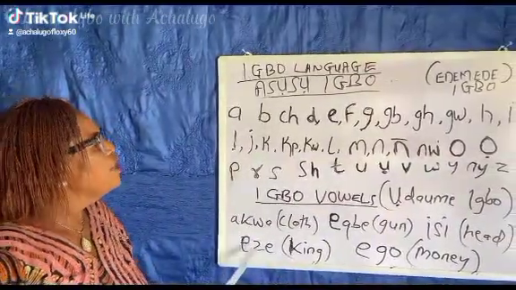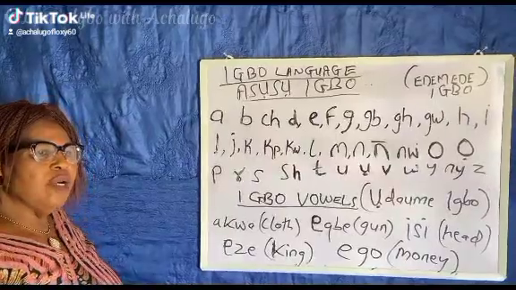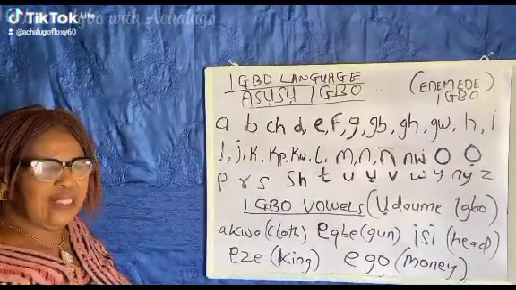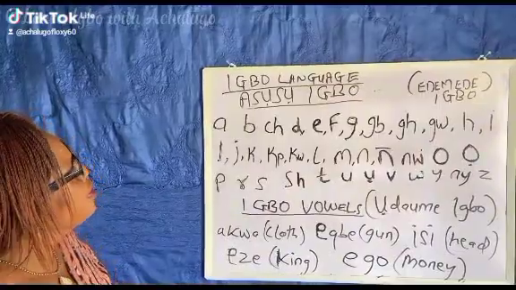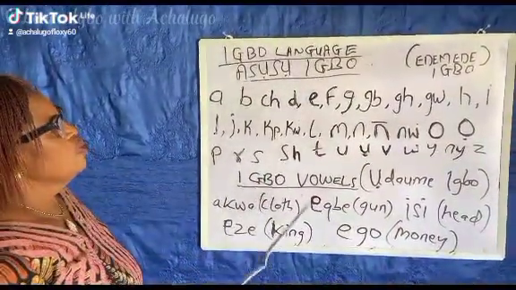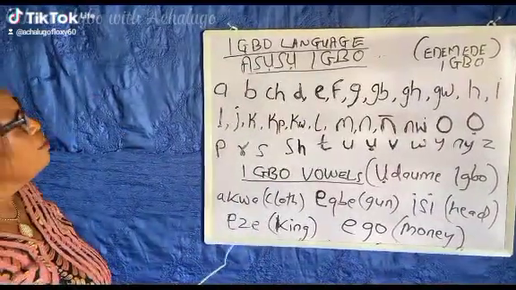So today, let us begin. I told you in our last lesson that today we are going to look at small letters. Last lesson we did big letters. Today is small letters. Igbo language, Asusu Igbo. That's the meaning. So let us go through them.